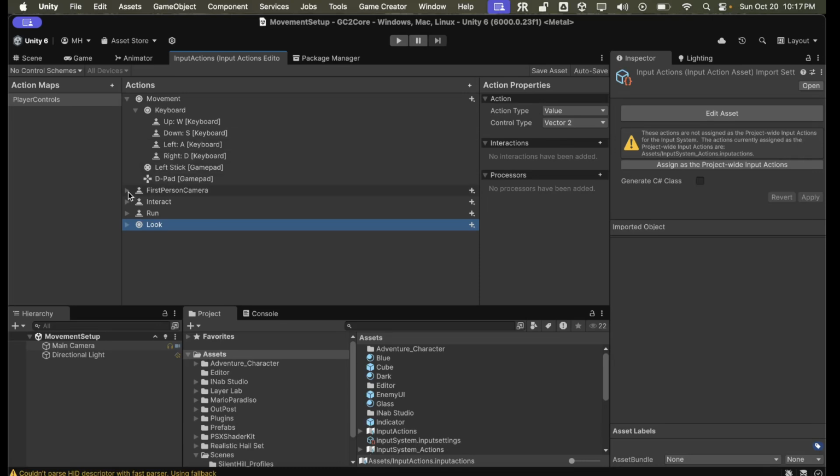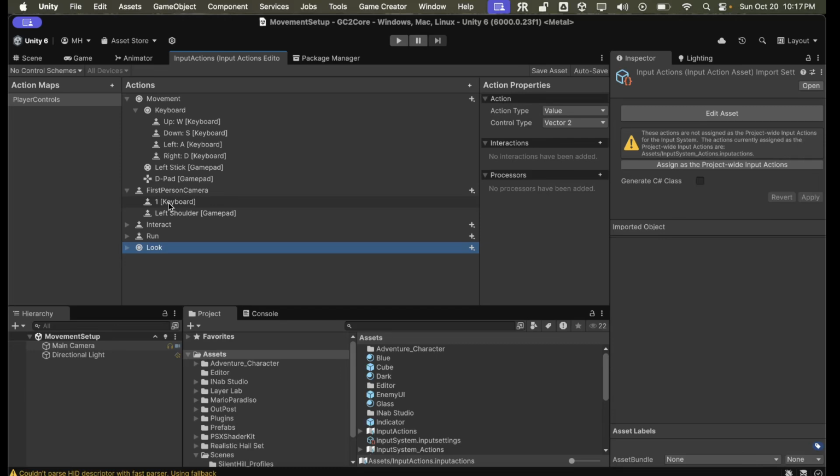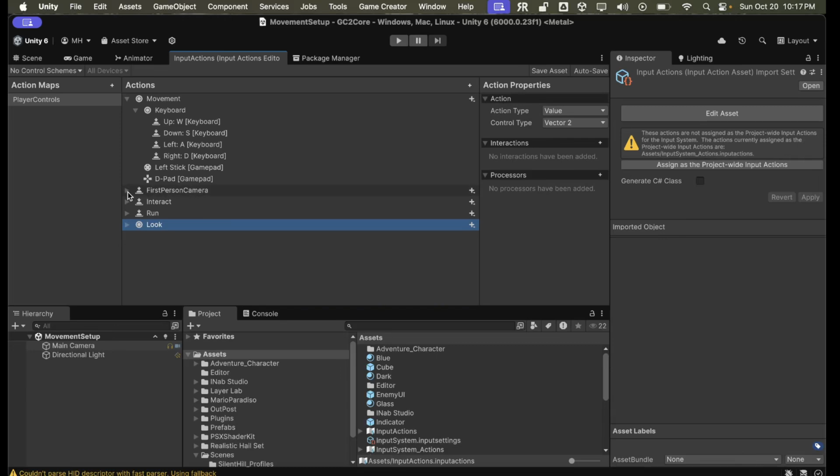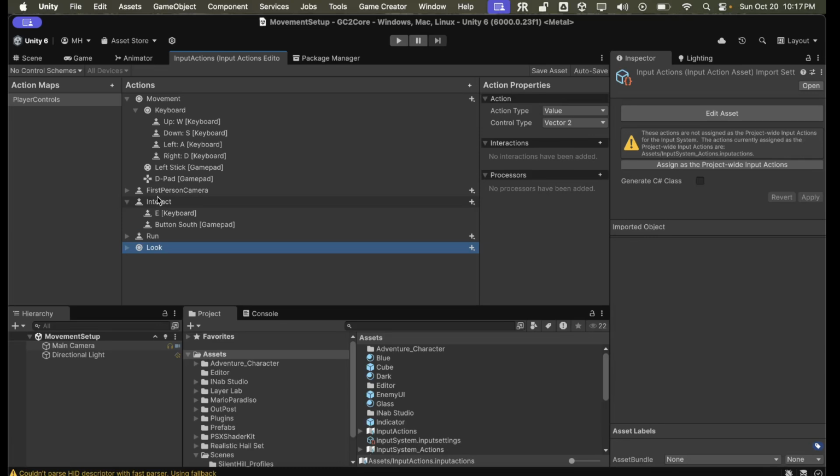We have a first-person camera, which tries to replicate what Silent Hill did when you press the L2 on the gamepad. I have it set to left shoulder and one on the keyboard. Then we have interact set up, but we're not going to do interactions in this video.